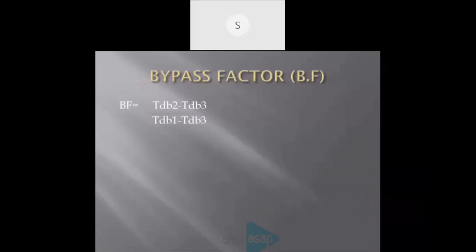Here the bypass factor can be shown as the dry bulb temperature at point 2 minus TdB3, divided by TdB1 minus TdB3. These are the equations you have to note, study and apply when you are solving problems using psychrometry. We have to calculate the bypass factor and other terms in the psychrometric part. You have to study these equations and use them for solving the problems.